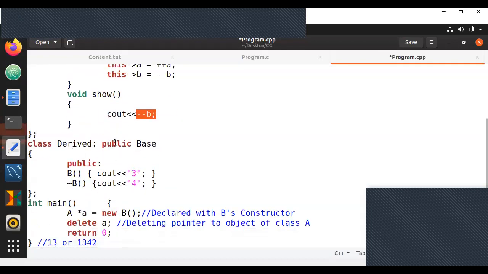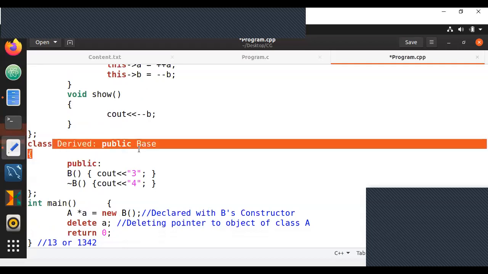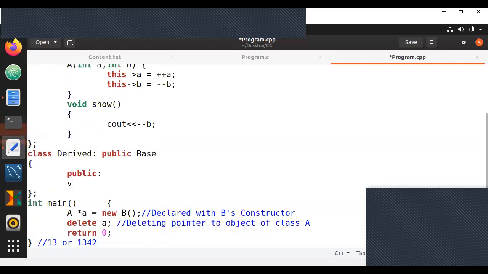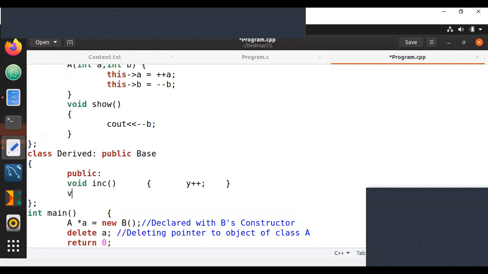And now we're going to take a derived class where in this derived class, we're going to create a couple of functions again, one called void inc, standing for increment. And here we're just going to increment y plus plus. It does not matter whether you do plus plus y or y plus plus, since it is the only statement in the function. And we will override the function.